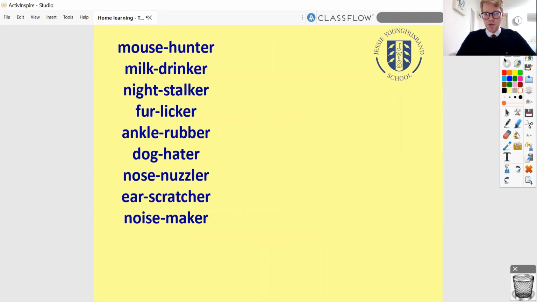Now, I want to show you an example of the poetry that we're going to be looking at today. So I wonder if you can listen really carefully for this one and tell me what this poem is all about while I'm reading it. Mouse hunter, milk drinker, night stalker, fur licker, ankle rubber, dog hater, nose nuzzler, ear scratcher, noise maker.